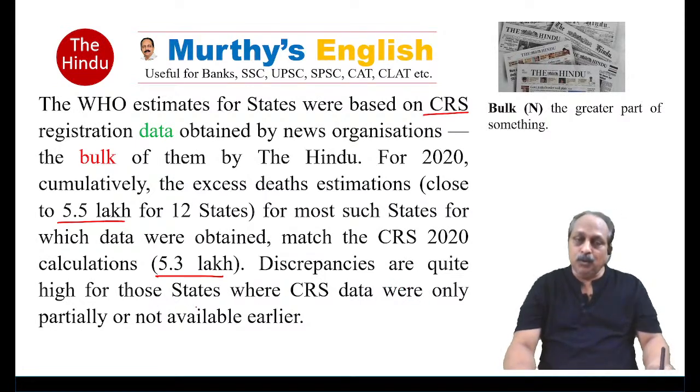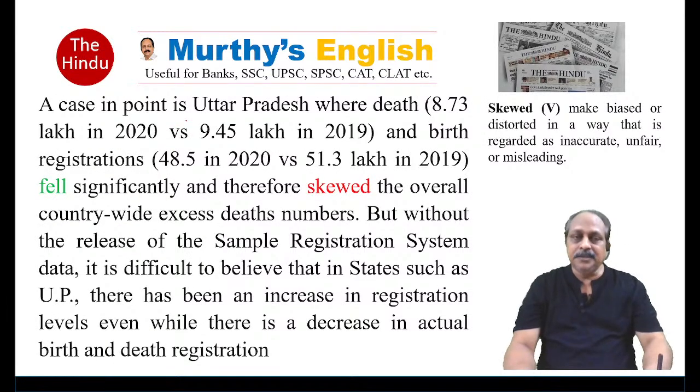Discrepancies are quite high for those states where CRS data were only partially or not available earlier. That has resulted in discrepancy. A case in point to substantiate that, a case in point, an important expression, is Uttar Pradesh, where death 8.73 lakh in 2020 versus 9.45 lakh in 2019, and birth registrations 48.5 in 2020, 51.3 lakh in 2019, fell significantly and therefore skewed the overall countrywide excess deaths numbers.